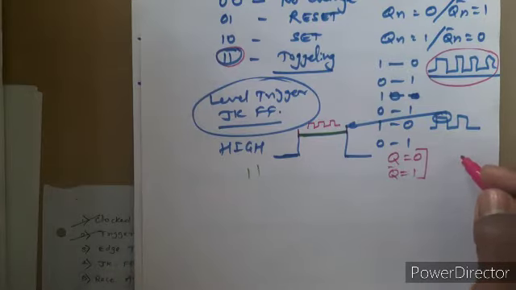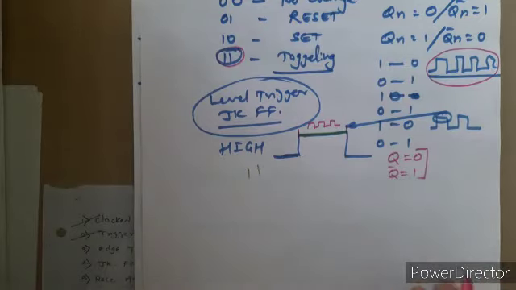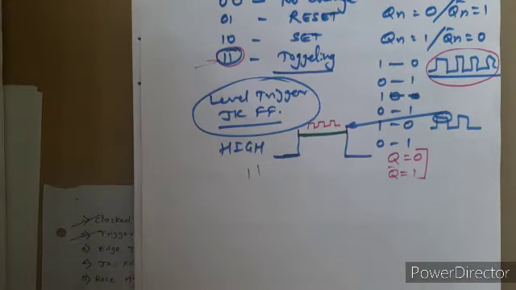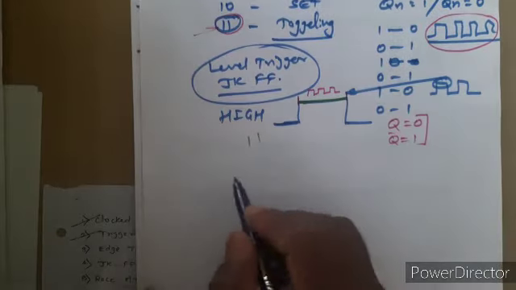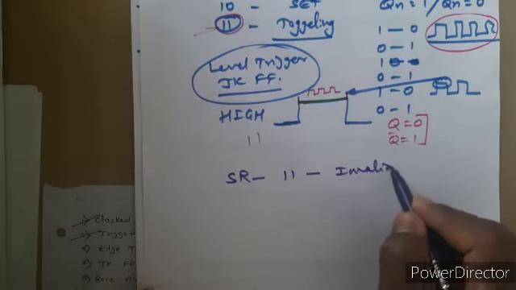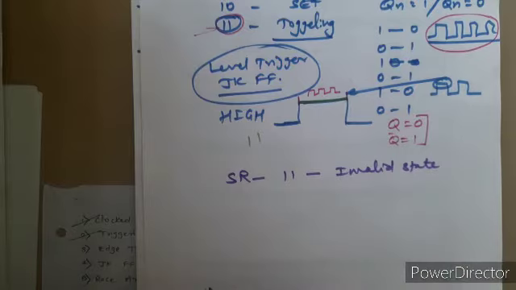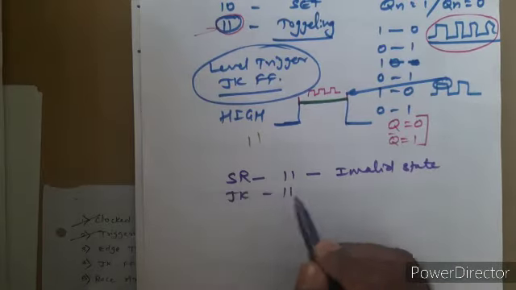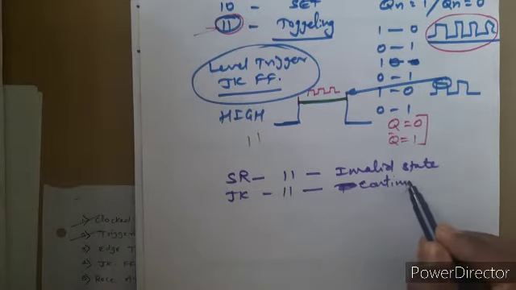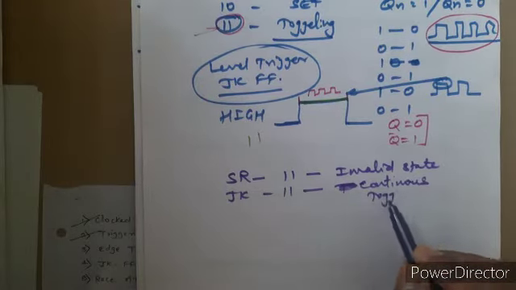Now that is again the drawback of the JK flip-flop. The JK flip-flop has a limitation of this toggling condition. We started with the SR flip-flop. In the SR flip-flop, providing 1 1 was invalid. So in the SR flip-flop, the 1 1 state was an invalid state. For JK, providing 1 1 means continuous toggling.